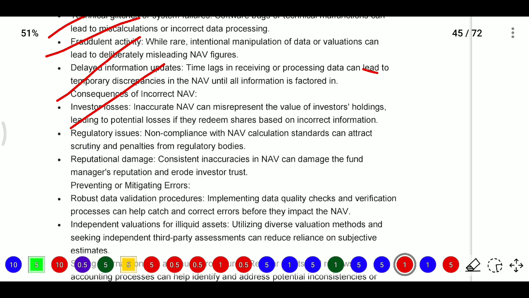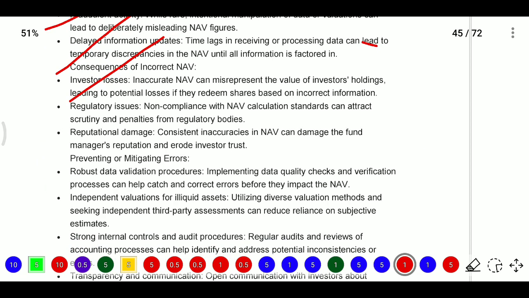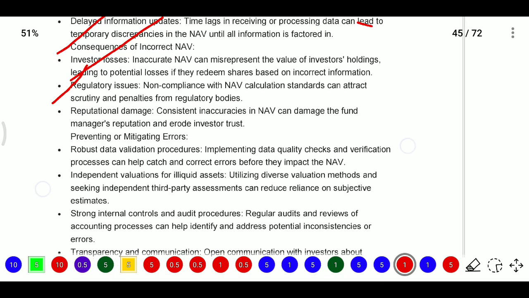Inaccurate NAV can misrepresent the value of investors' holdings. Regulatory issues: non-compliance with NAV calculation standards can attract scrutiny and penalties from regulatory bodies. Reputational damage: consistent inaccuracies in NAV can damage the fund manager's reputation.